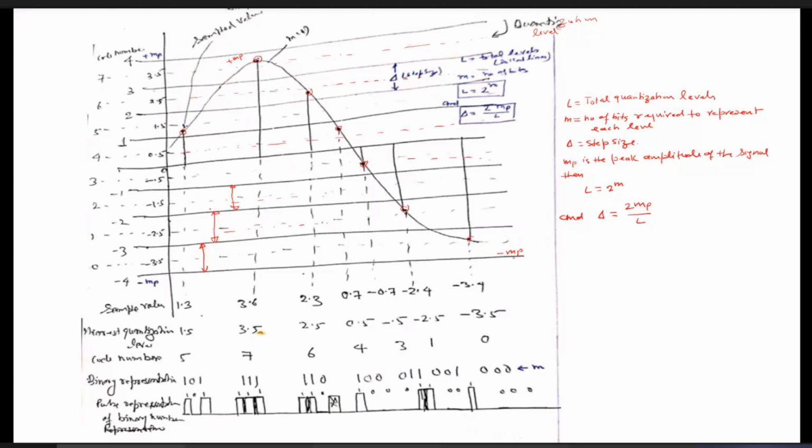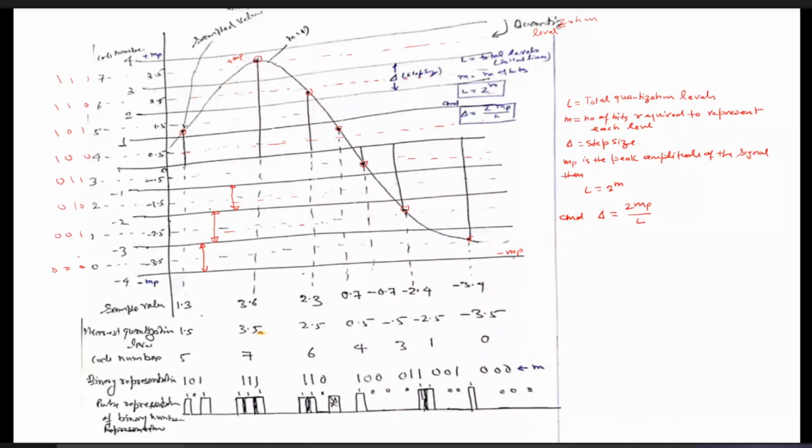After that, each quantization level is assigned a certain binary number. Level 0 is 000, 1 is represented by 001, 2 by 010, 3 by 011, 4 by 100, 5 by 101, 6 by 110, and 7 by 111. So each quantization level we have assigned a binary number.